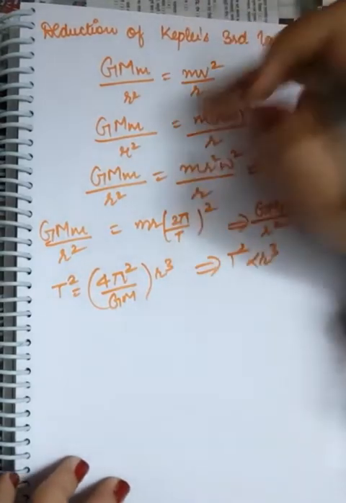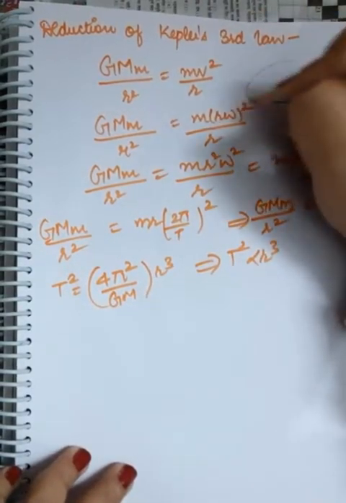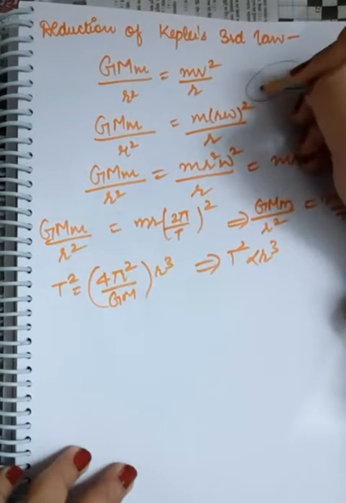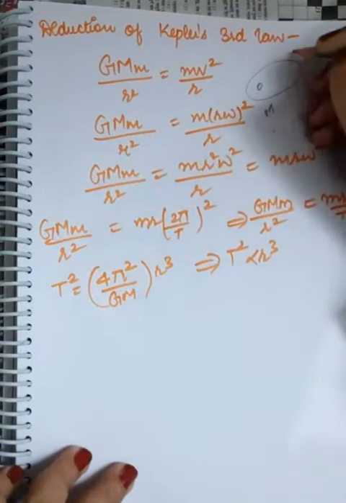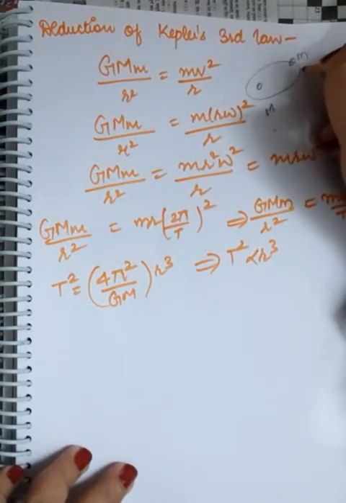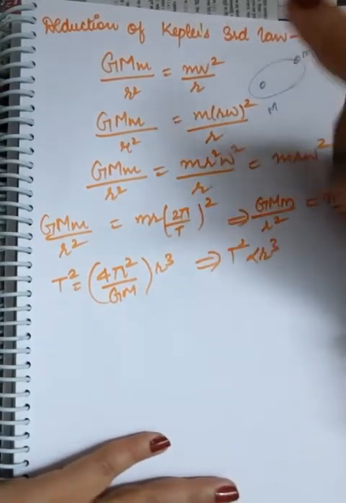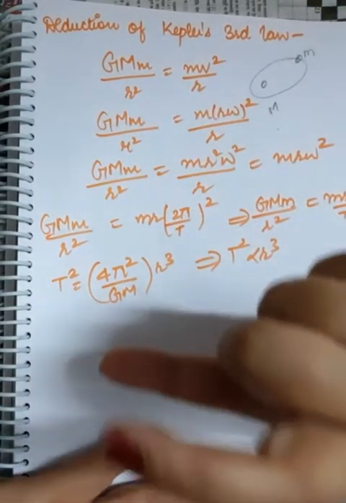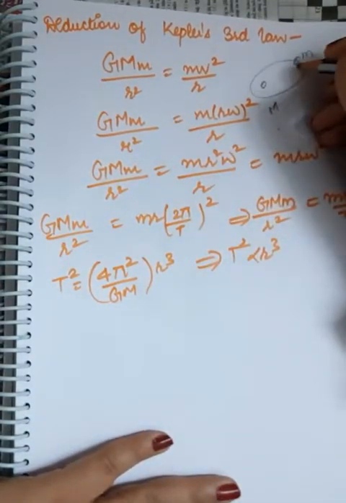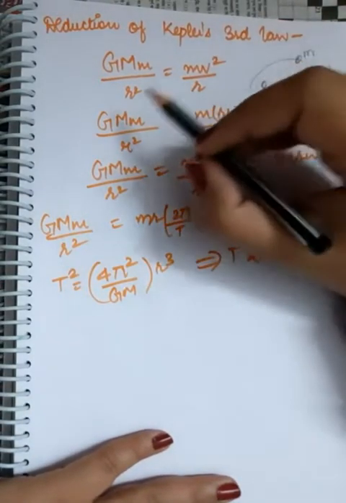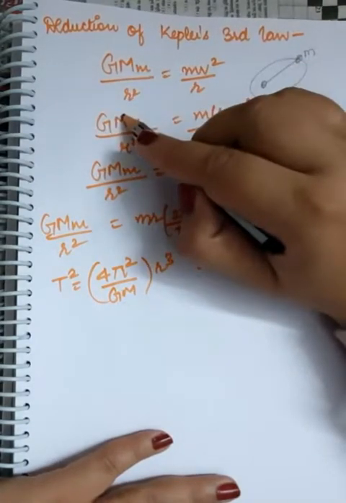Now we are going to deduce Kepler's third law. So when a planet is revolving around the sun, suppose the sun has the mass capital M and the planet has the mass small m. Since there is a sun and a planet in the picture, there is a gravitational force between both of them, equal to G m1 m2 upon distance square.